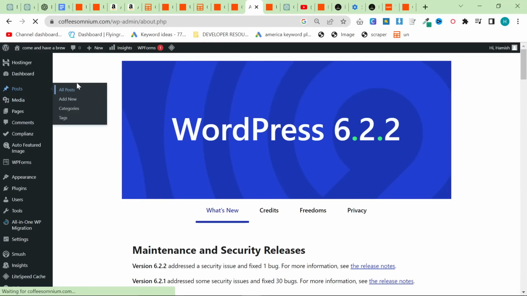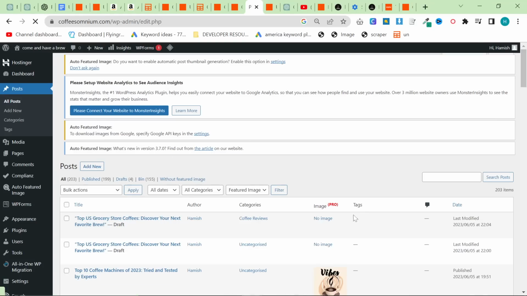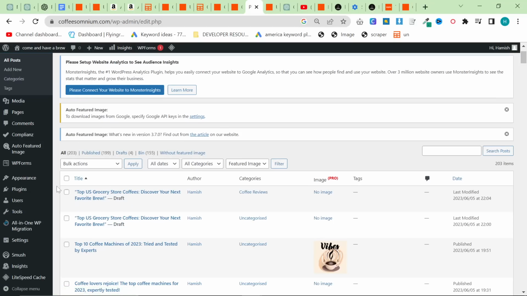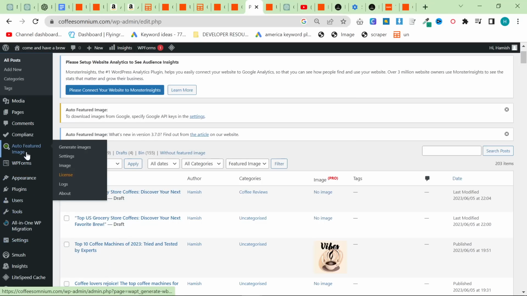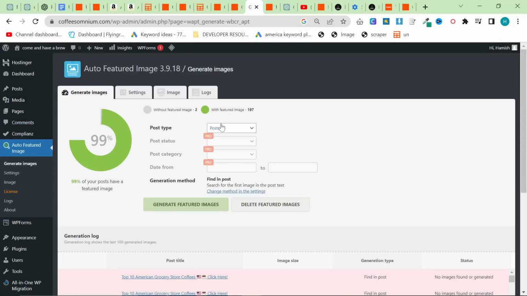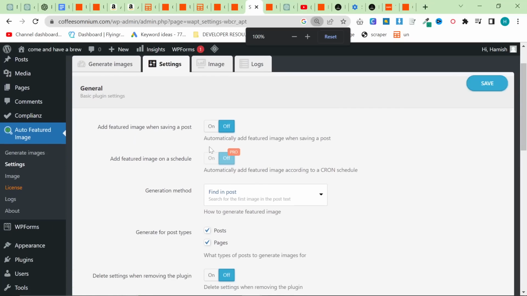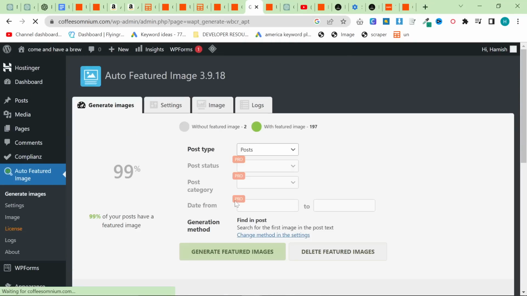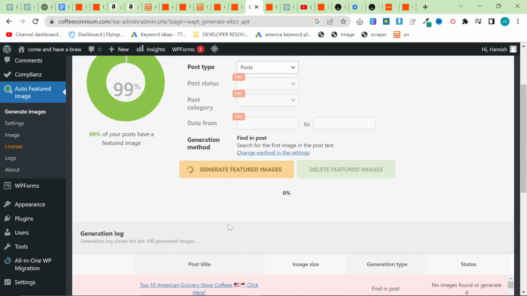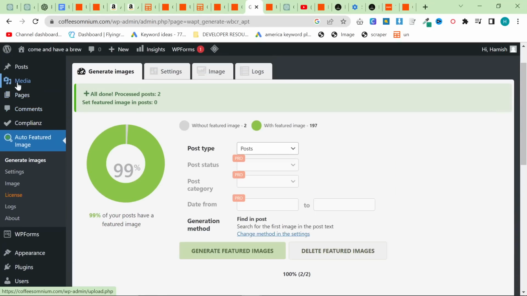Okay, so now what happens if I go on to my posts? You've seen this live. I haven't done anything. I haven't changed anything. So there is no featured image, Hamish. So what the hell are you doing? Well, we're going to click here, and you can do this in bulk using a plugin called Auto Featured Image. So I'm actually just going to click on Generate Featured Image. You can see that I have two without featured image, and I've got it set to find in post. So you can click change method in settings, and you want to put it on find in post. What is that going to do? When I press generate featured image, it will generate featured images.